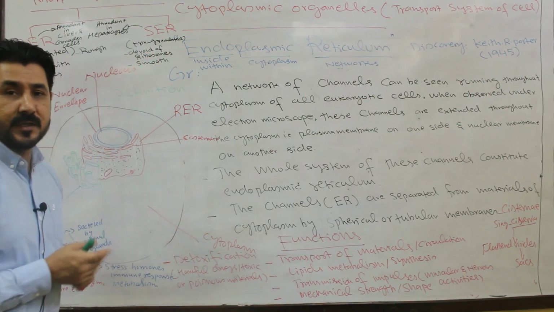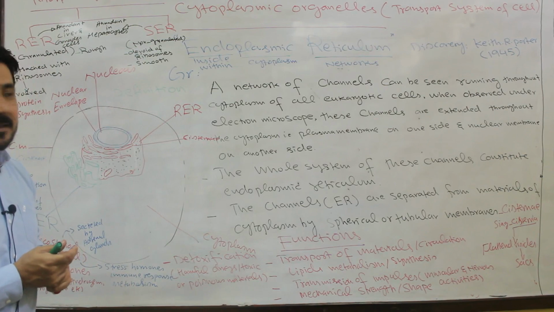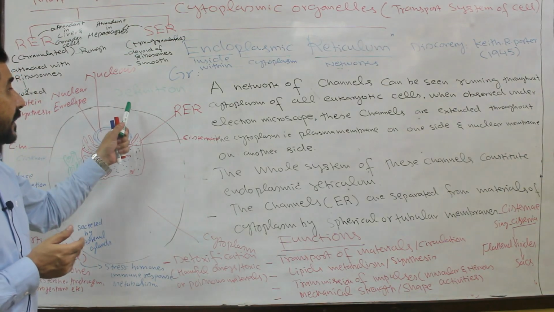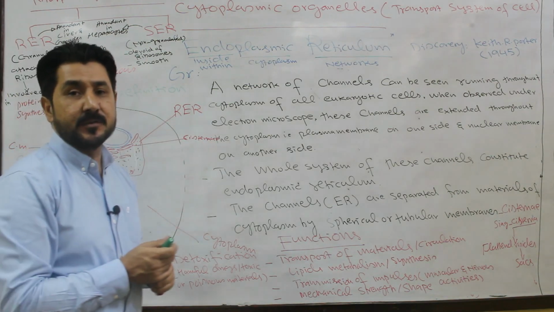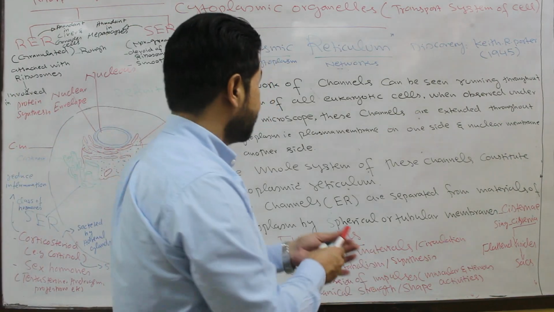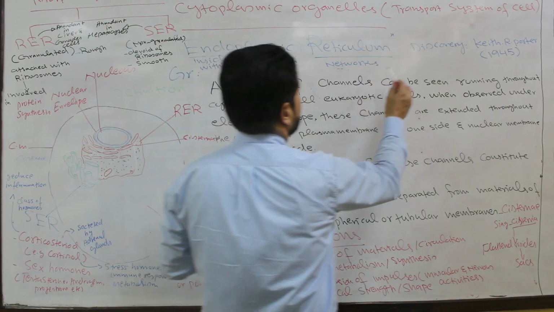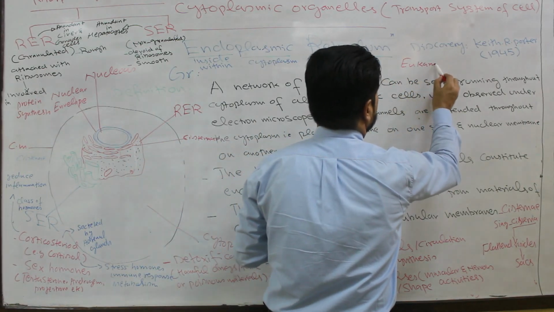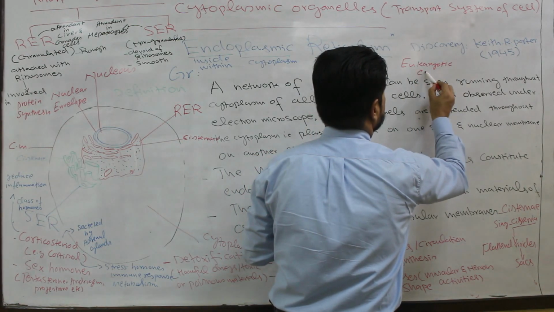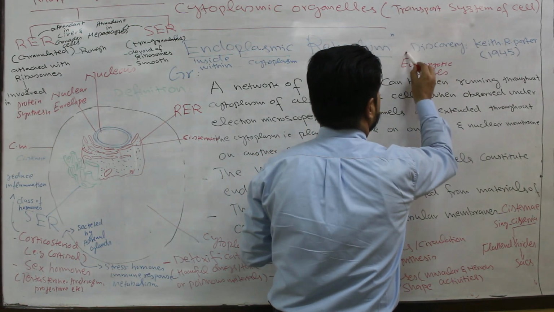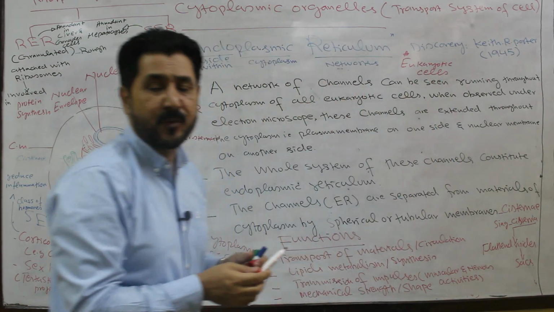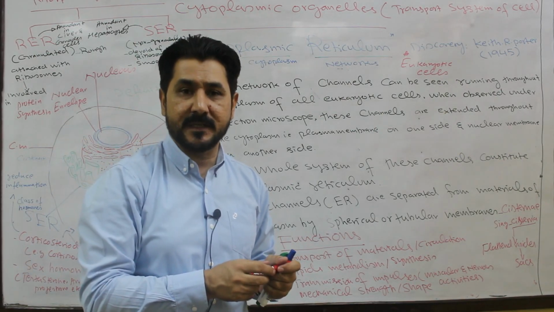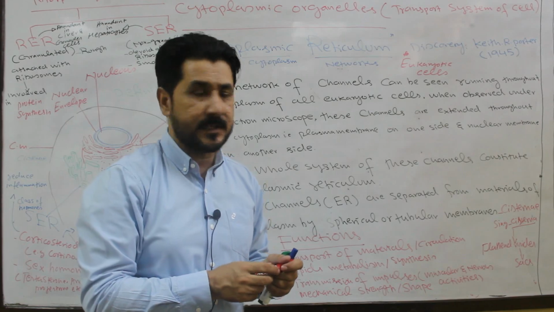Now, how can we define the endoplasmic reticulum? Remember, the endoplasmic reticulum is only present in the eukaryotic cell and absent from the prokaryotic cell, that is bacterial cells and cyanobacteria or blue-green algae.